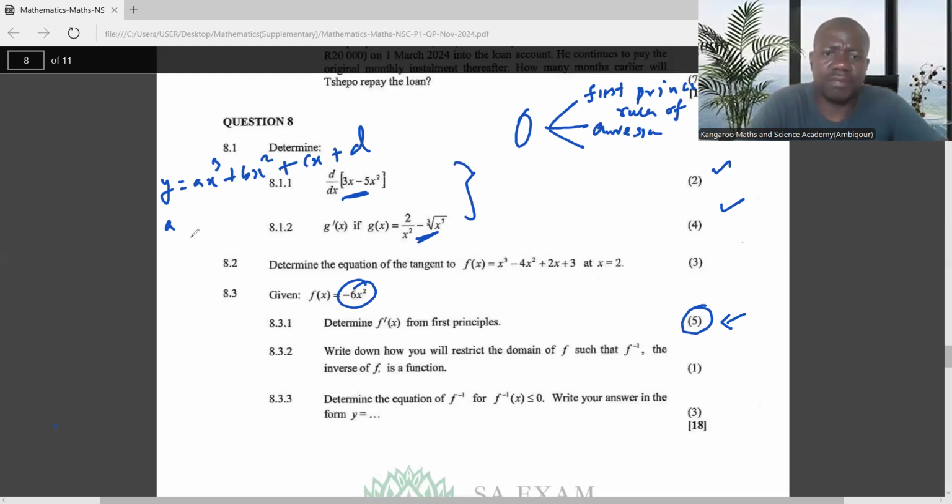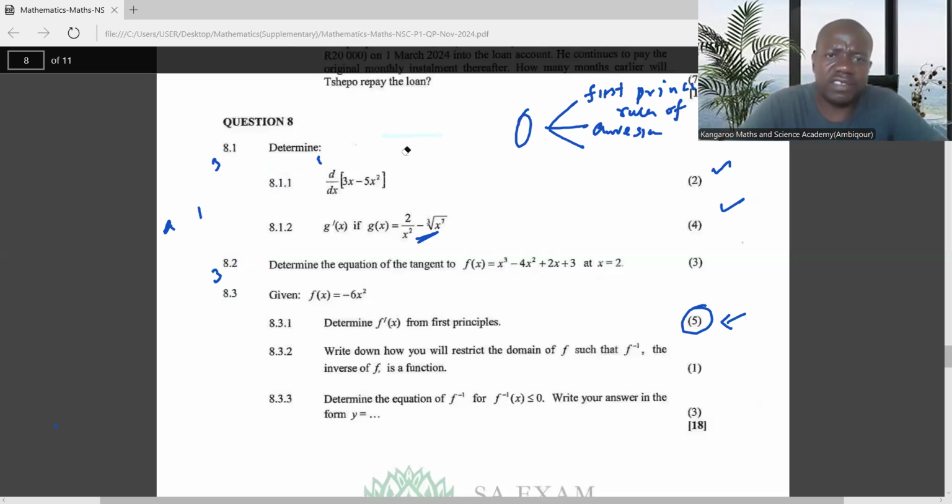Very important. Then when you are sketching, you must get the x-intercept, the y-intercept, and also the turning point, where you have to differentiate your function and equate to 0. But this one is for the second question, the rules of differentiation. No, I'm saying the curve sketching.